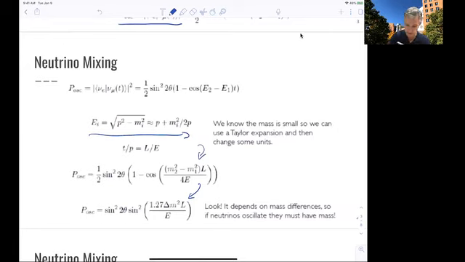I should add here that in this formula, the length is given in meters, the unit of the energy is MeV, and the mass difference is in eV. Otherwise, the equation doesn't make sense.